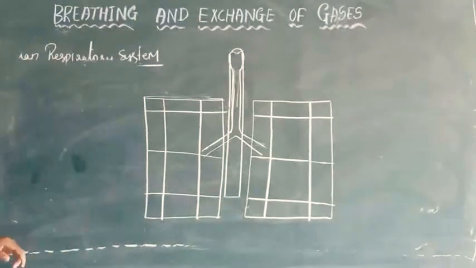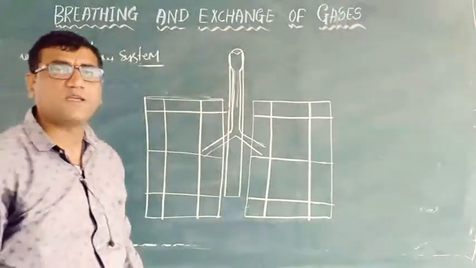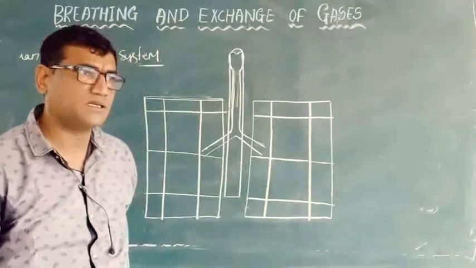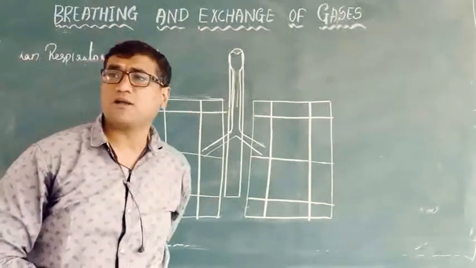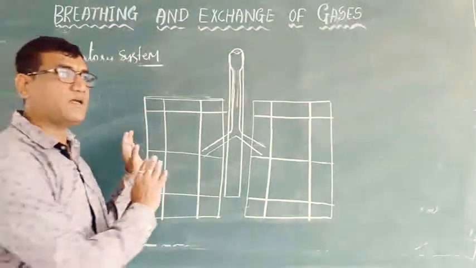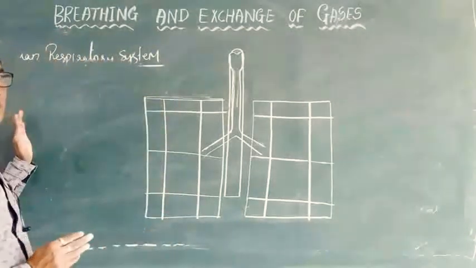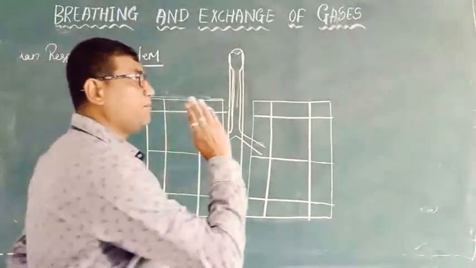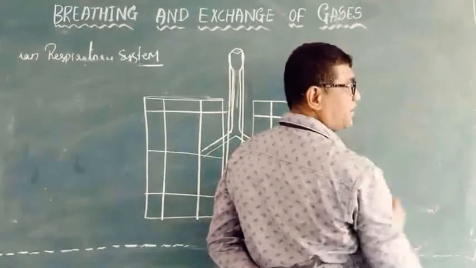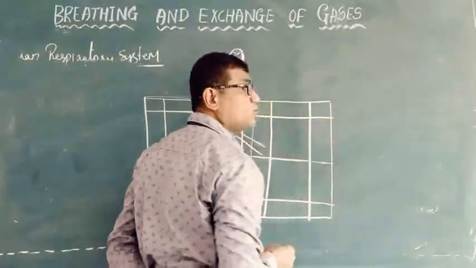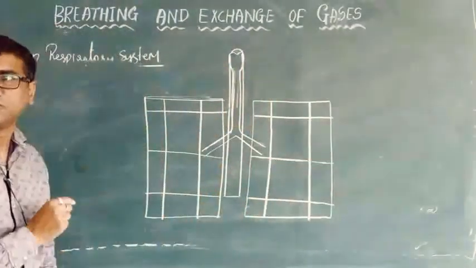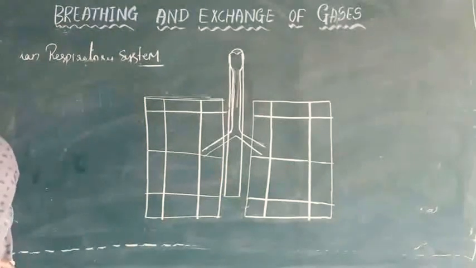The outer shape is most important, and one more thing you need to take into consideration is that every time you are writing the labeling, the written part should be on the left side and right side of the diagram, and it should not cross the line. What you are drawing should not cross each other's lines.